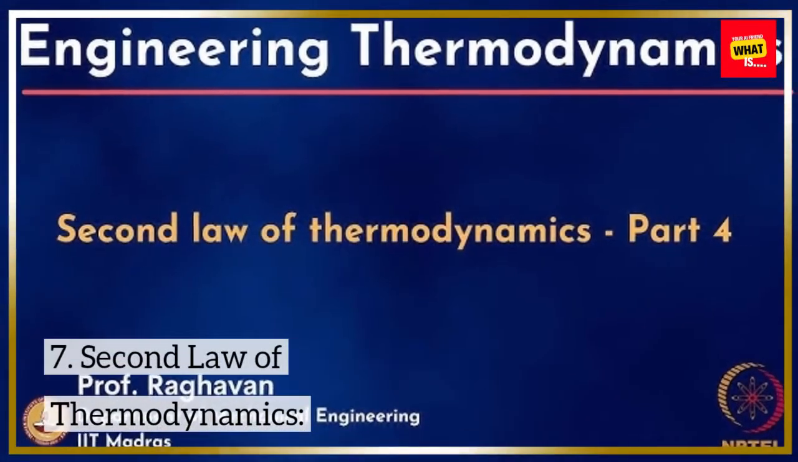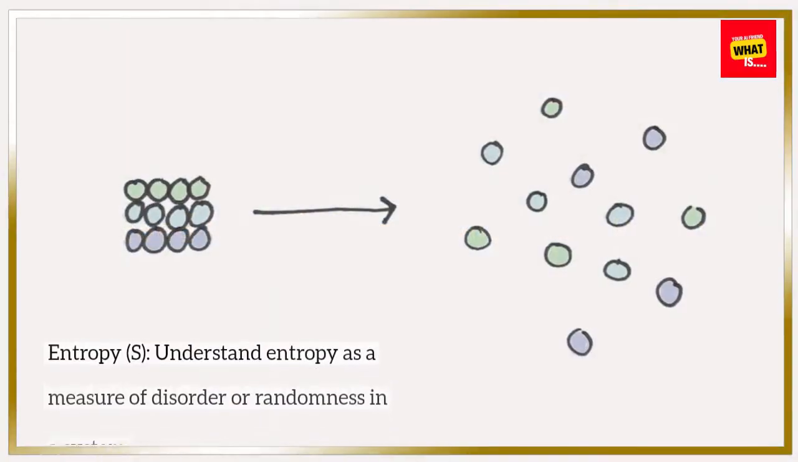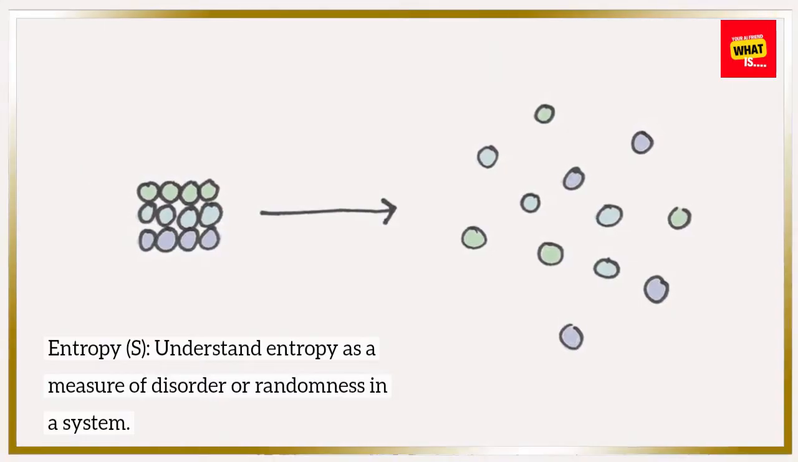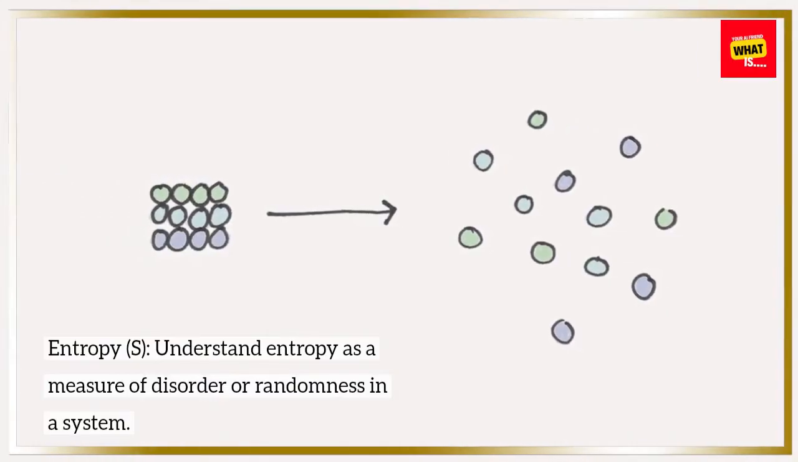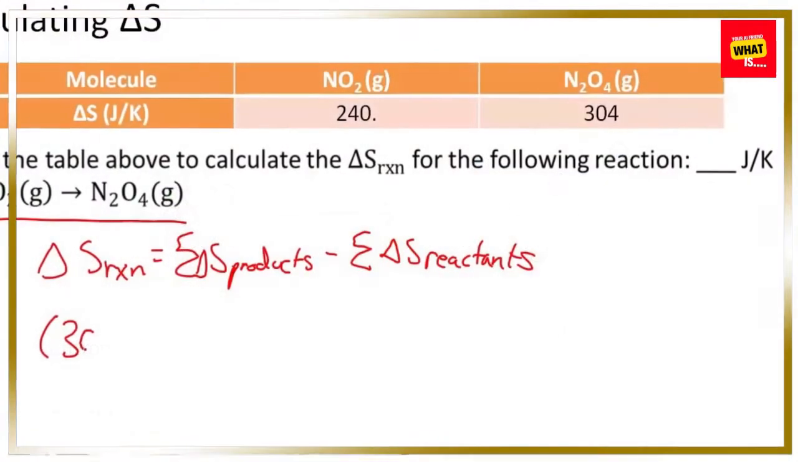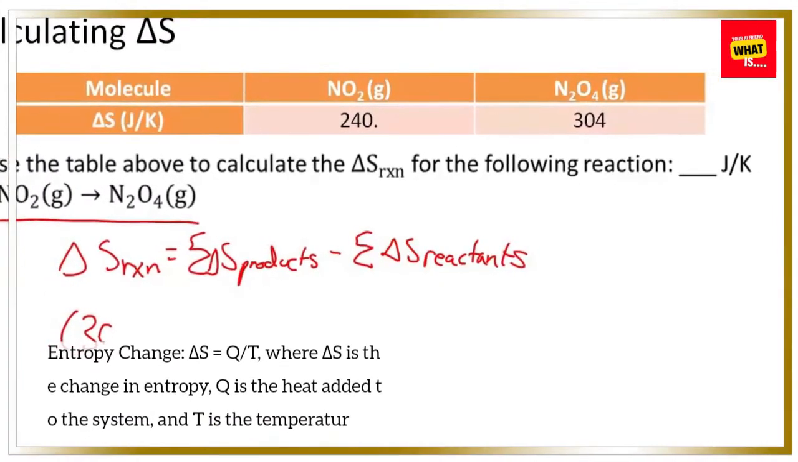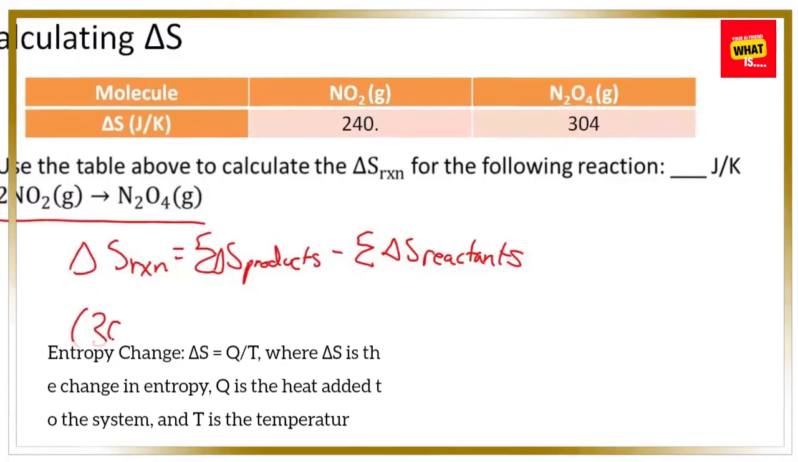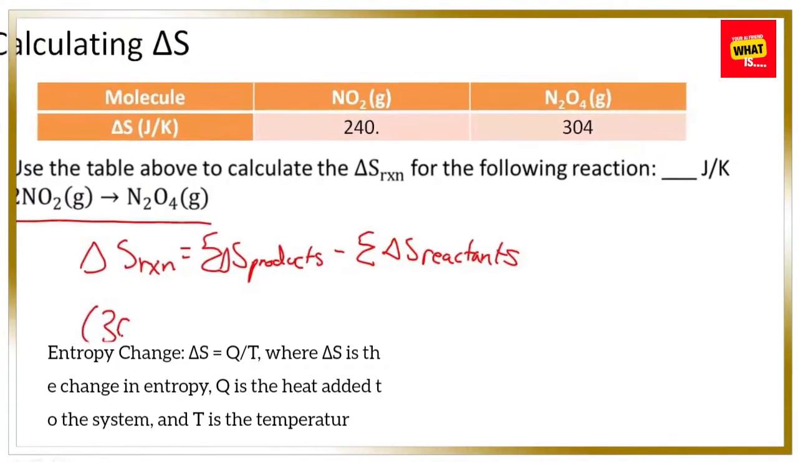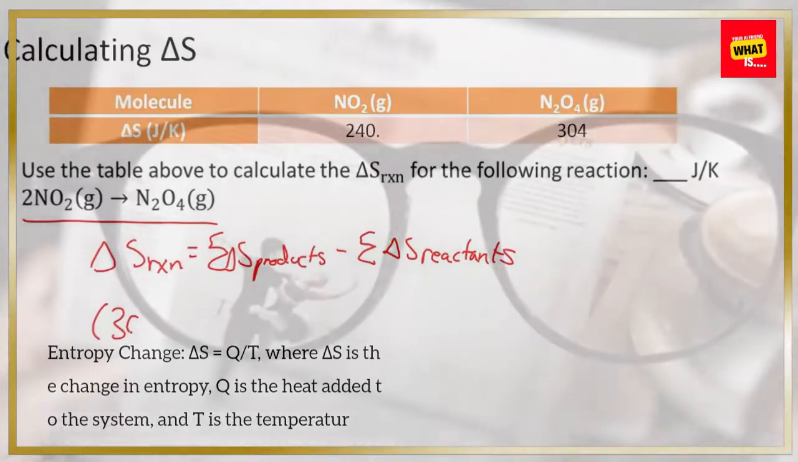7. Second law of thermodynamics. Entropy, S. Understand entropy as a measure of disorder or randomness in a system. Entropy change. Delta S equals Q over T, where delta S is the change in entropy, Q is the heat added to the system, and T is the temperature.